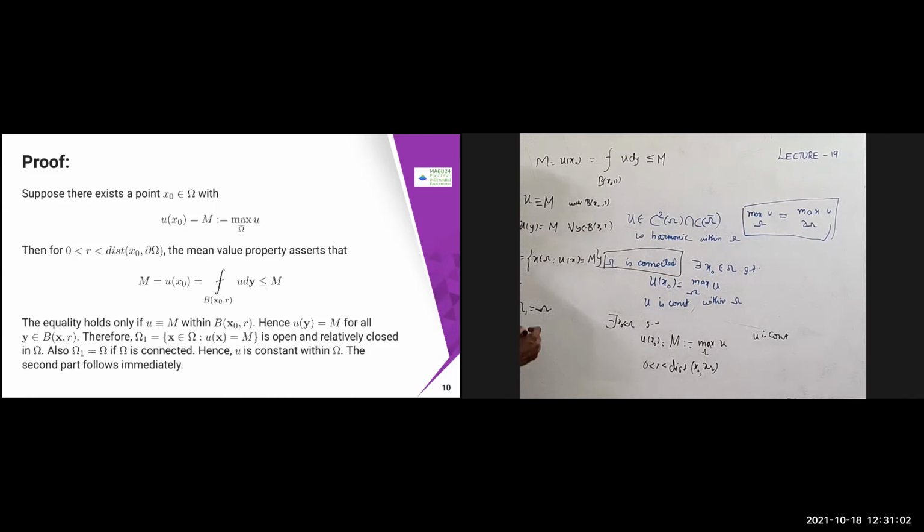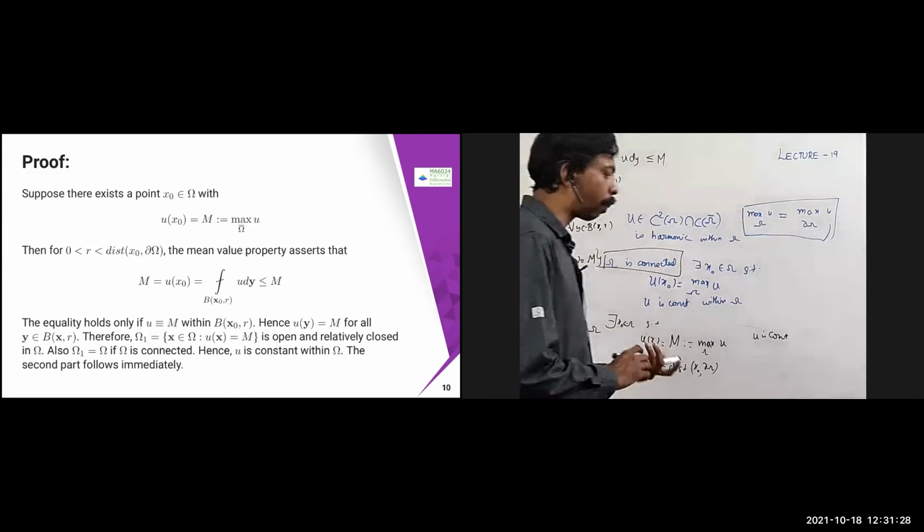Therefore, what are you going to have? Here u is constant. I have taken x belonging to omega with u of x equal to M. Since omega is open, omega 1 is open, and omega is connected, you are going to have omega 1 equal to omega. Therefore, u is M at all places. That means u is constant within omega.